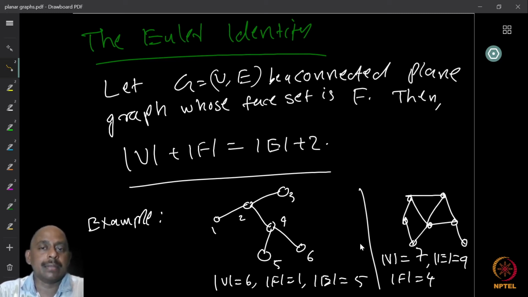Then the following identity holds. That is, the number of vertices of the graph plus the number of faces of the embedding is equal to the number of edges plus 2.